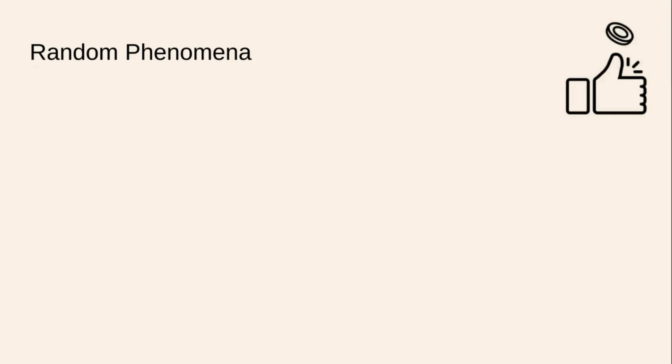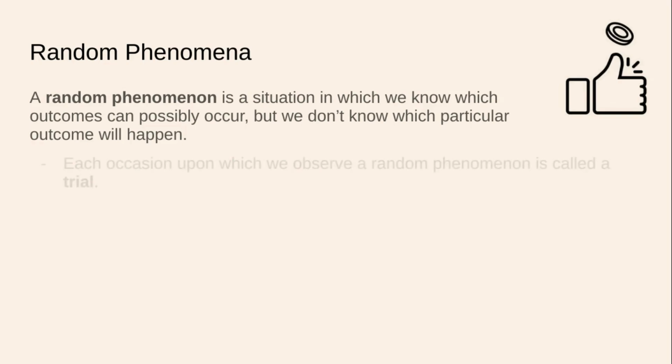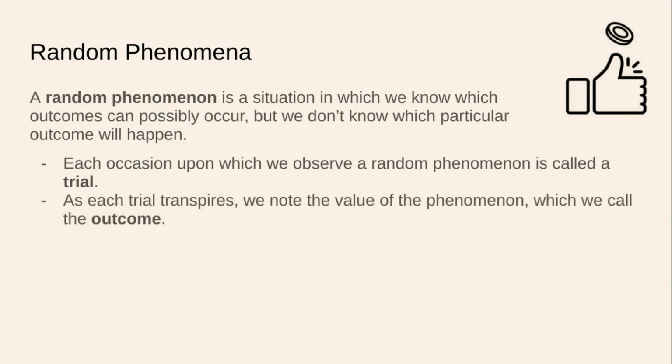So let's talk about random phenomena first, like flipping a coin or rolling a die. A random phenomenon is a situation in which we know which outcomes can possibly occur, but we don't know which particular outcome will happen. Each occasion upon which we observe a random phenomenon is called a trial. As each trial transpires, we note the value of the random phenomenon, which we will call the outcome. So we run a trial, and that trial produces an outcome.